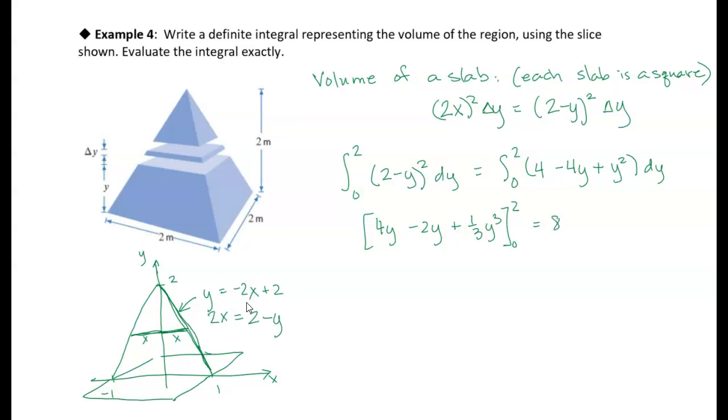Oops, this should be 2y squared, shouldn't it? So 8, and then 2 times 2 squared, which is 4, becomes 8. So we have 8 minus 8, which just becomes 0. And then we have plus 1/3 times 8, which is just 8/3. The units are meters, so the volume is 8/3 meters cubed. And that's all there is to it: just adding up those little squares, just like we did with the Riemann sums.